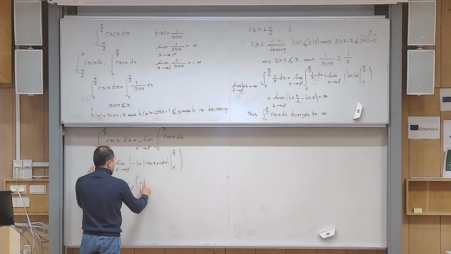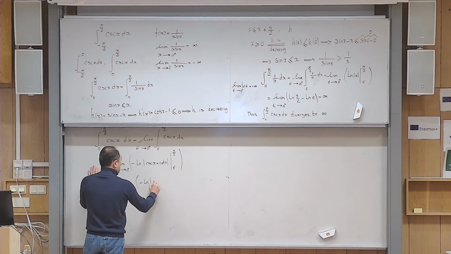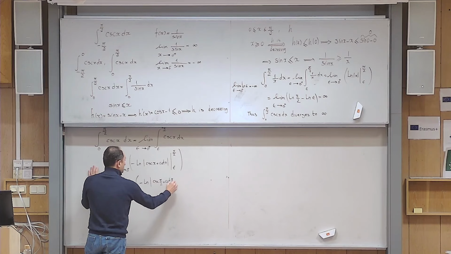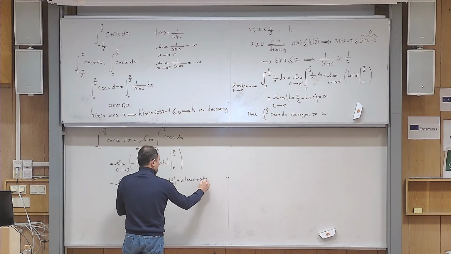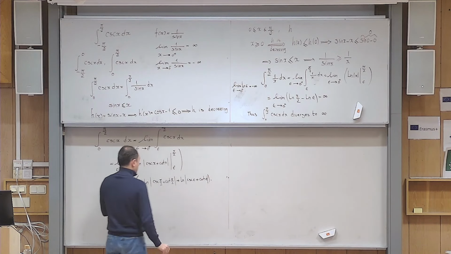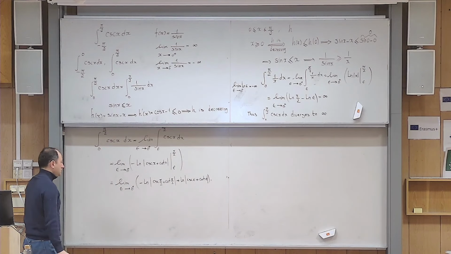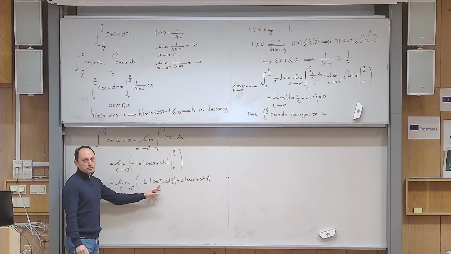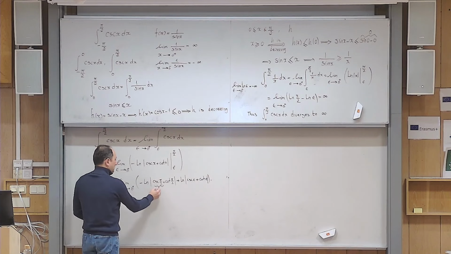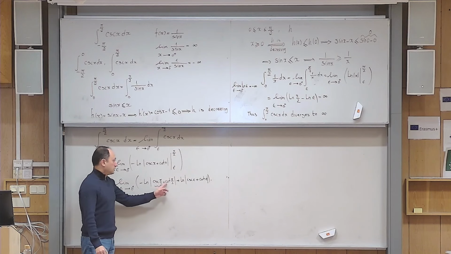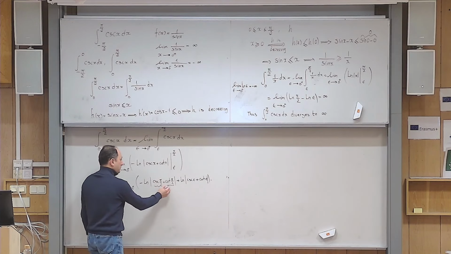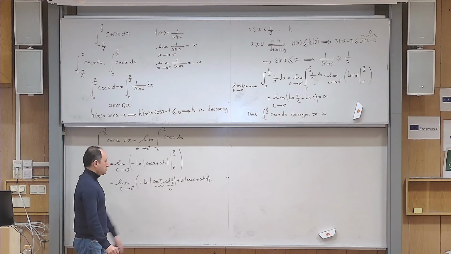I put pi over 2 there, so it becomes ln of cosecant pi over 2 plus cotangent pi over 2, and then plus ln of cosecant epsilon plus cotangent of epsilon, as epsilon goes to 0 from the right hand side. But cosecant pi over 2 is 1. Yes, it's 1 over sine of pi over 2, and sine pi over 2 is 1. And cotangent pi over 2 is 0. So ln of 1 just becomes 0.